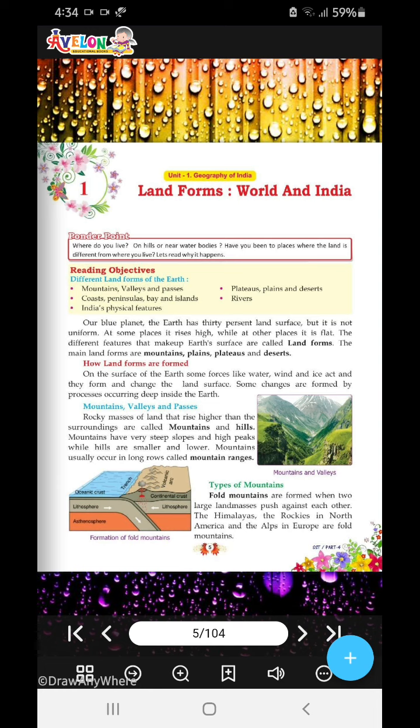Which is the highest mountain peak in the world? That's Mount Everest. And where is it located? In the Himalayan range. Now, types of mountains. There are 4 types of mountains, and what are they? Number 1 is the fold mountain.